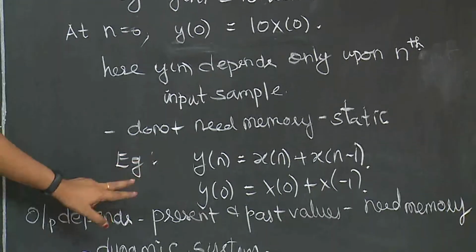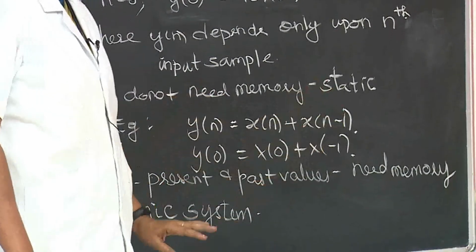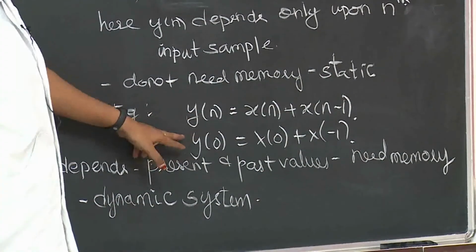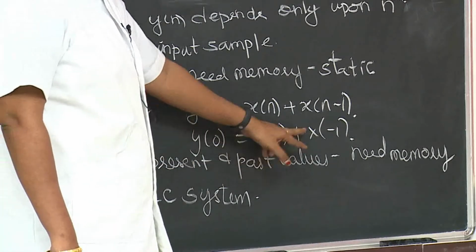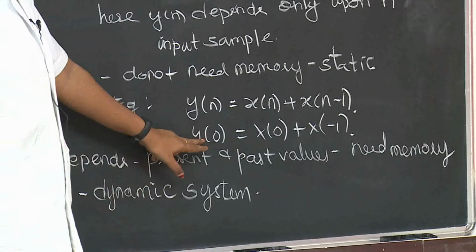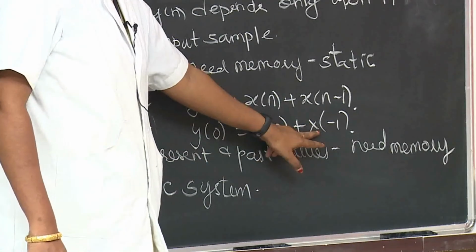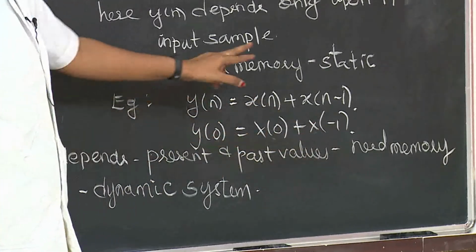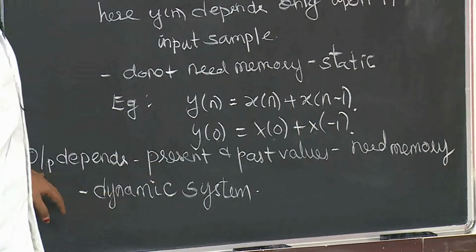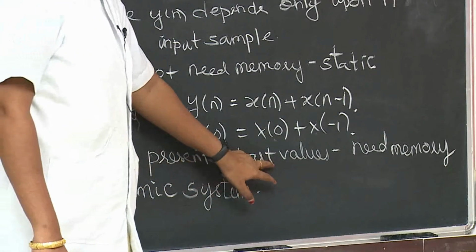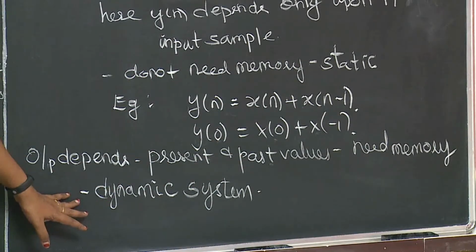For example of a dynamic system, y of n equals x of n plus x of n minus 1. Right? In this, if you apply the value 0, y of 0 equals x of 0 plus x of minus 1. So the output depends on the present input and also the past input. So this system is dynamic. Why? Because the output depends on present and past values, so we need memory. So the system is a dynamic system.